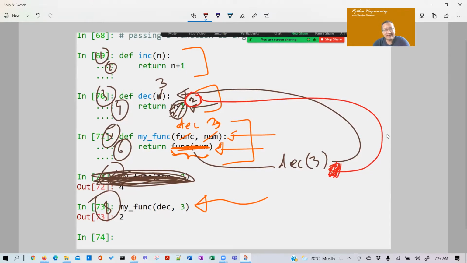It replaces the caller with the return value.